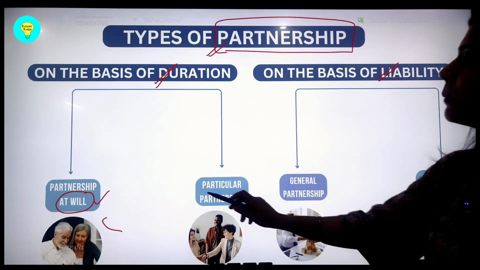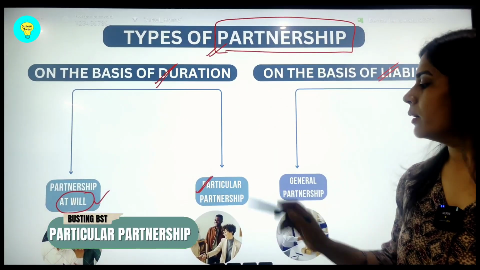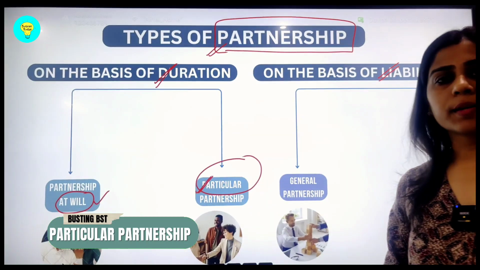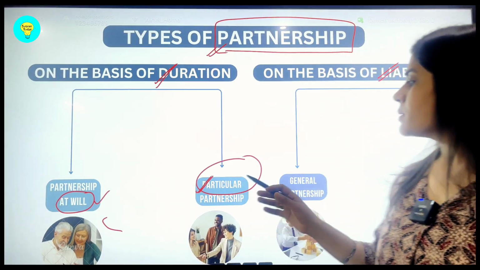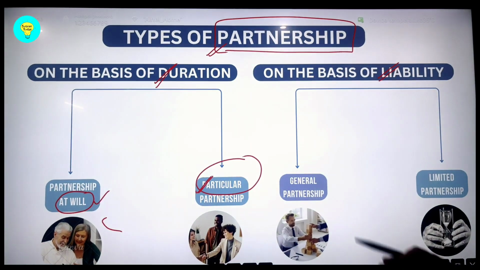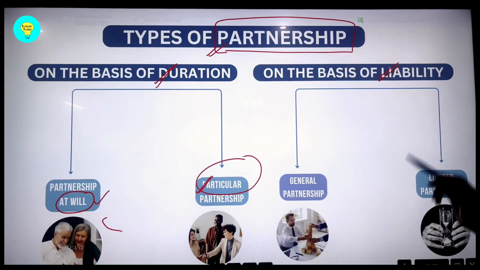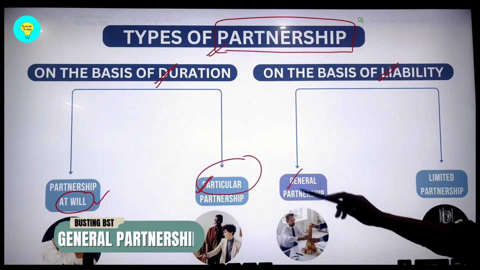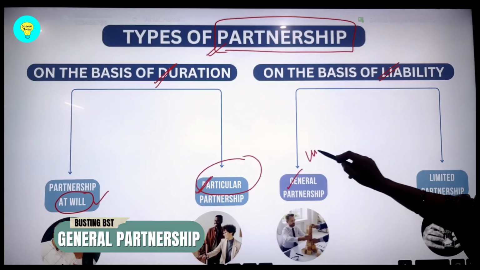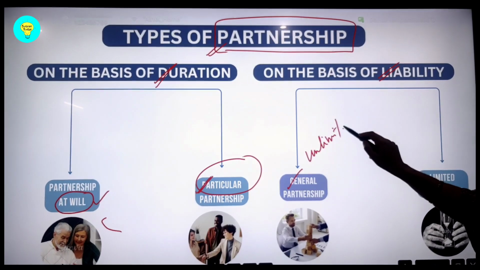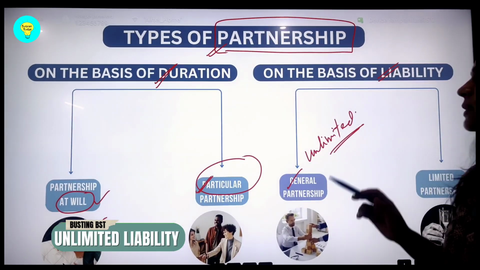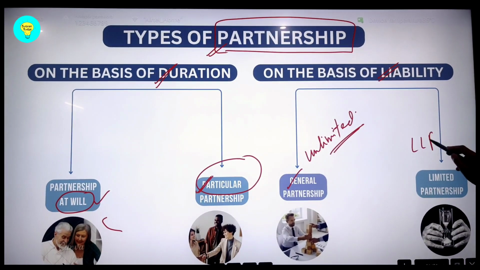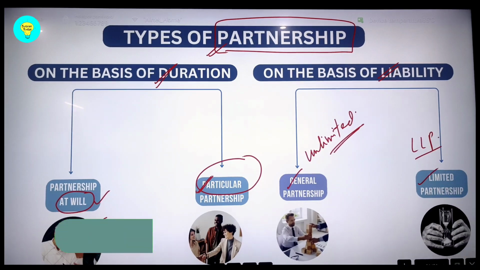And there is something called particular partnership for a particular agenda in mind. Like maybe till the construction of a road we are partners. So that way it is till the completion of the project. Then secondly we have on liability basis. Liability can be general partnership. General means definitely unlimited liability, because the basic feature of this firm is that of unlimited liability. But this liability can also become limited in case of LLP, and this is limited partnership.